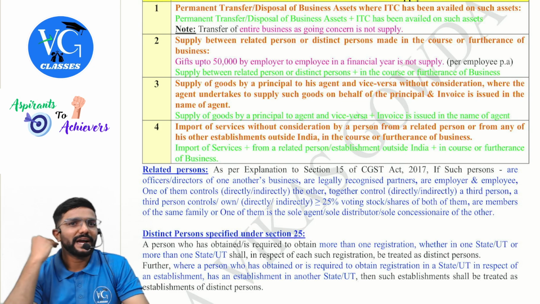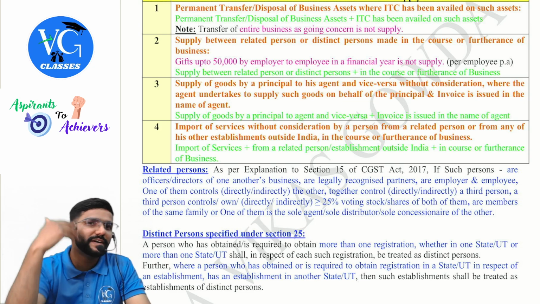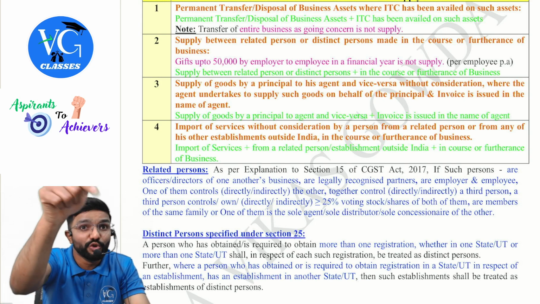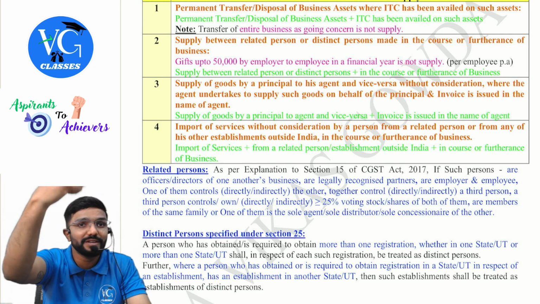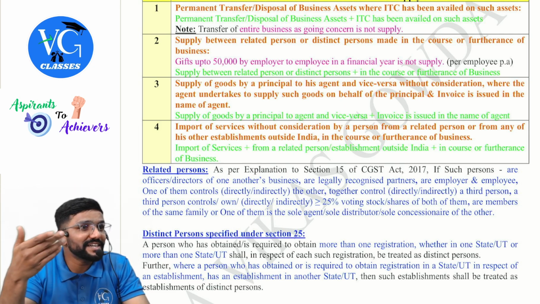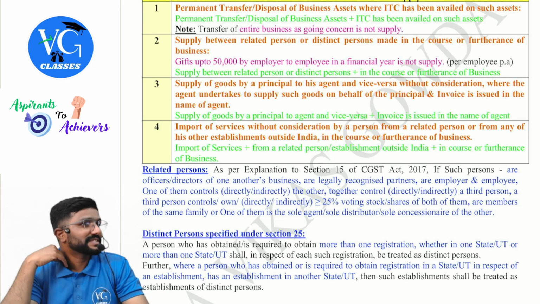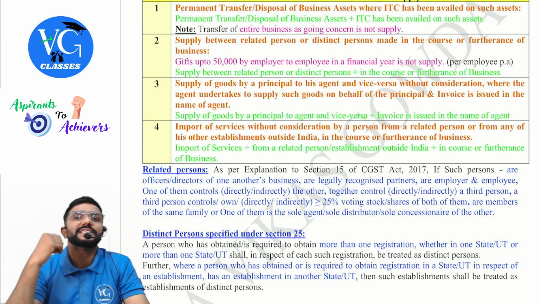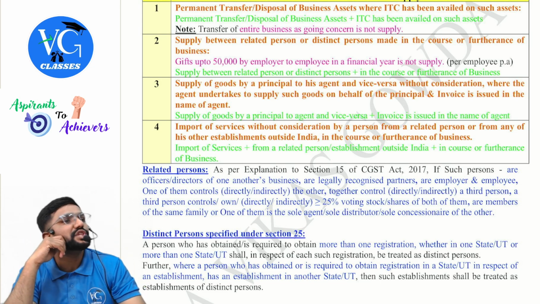Next, I send goods to you. You deliver it to the customer. You issue the invoice in your name. Who is the supplier in the invoice? You. You issued the invoice to the customers. One supply as per 7(1)(a). When I send the goods to you, is it a supply? Yes. As the invoice is issued in your name, between principal and agent there is a supply as per para 3, guys.